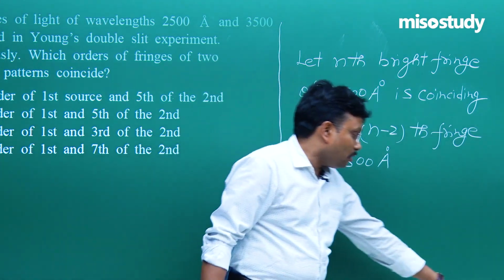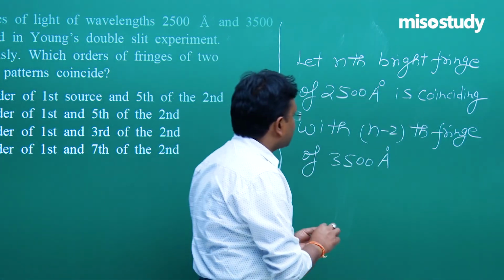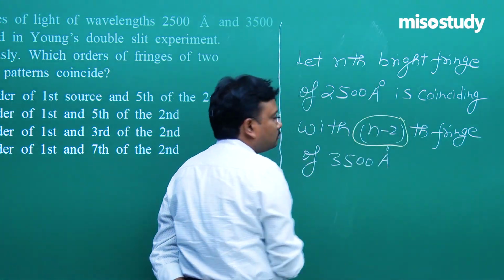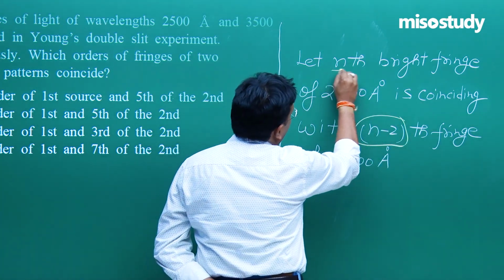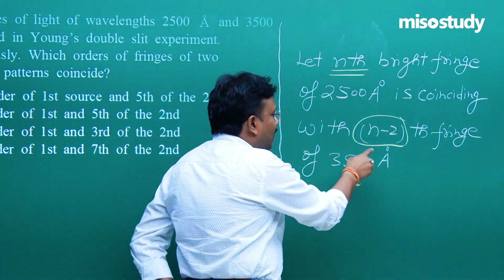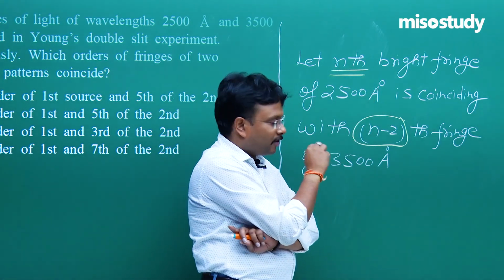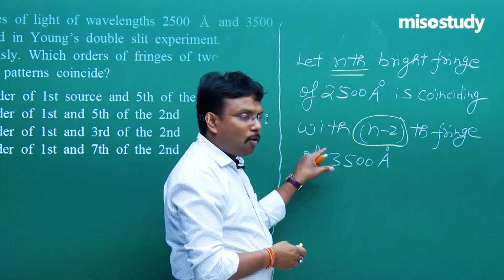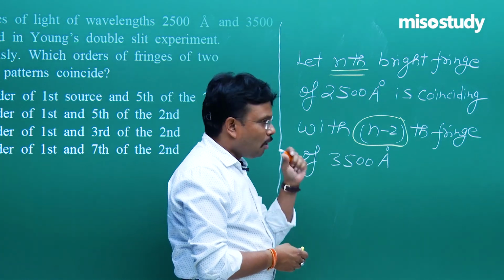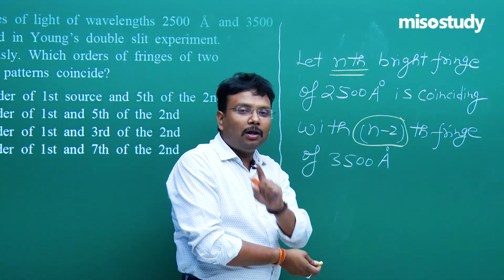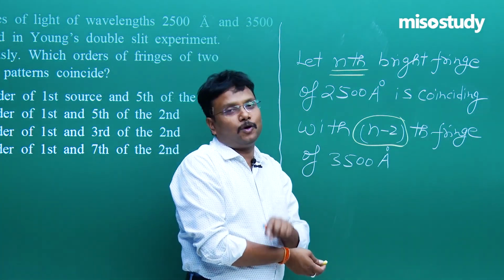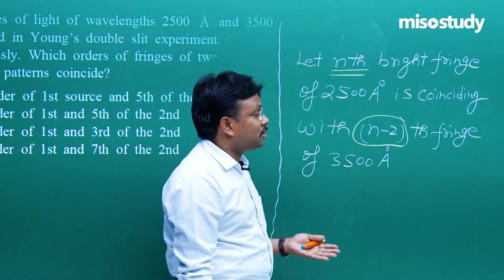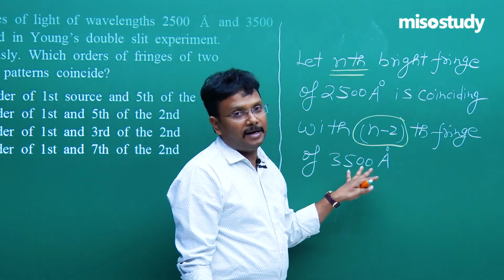Okay. Now, lot of you will start thinking, what's the point of this term? How the teacher is saying nth bright fringe with n minus 2th bright fringe? How exactly? Is there any formula over here? Nothing. So how it happens? So all those students who are regularly watching our videos, for them it's a simple thing. But if you are first time watching this video, obviously you will find it difficult.